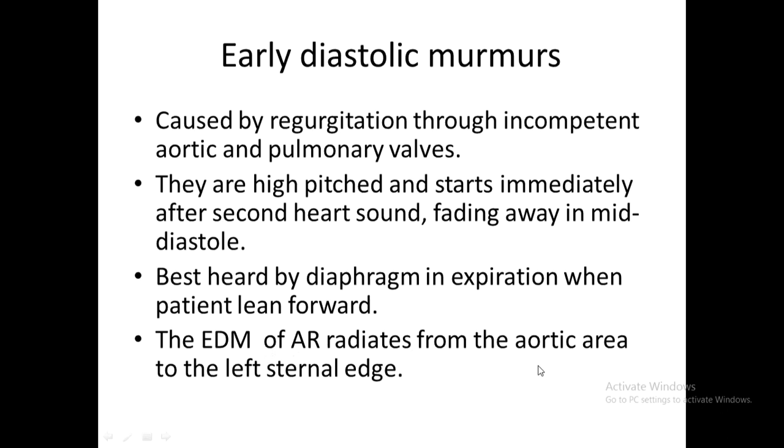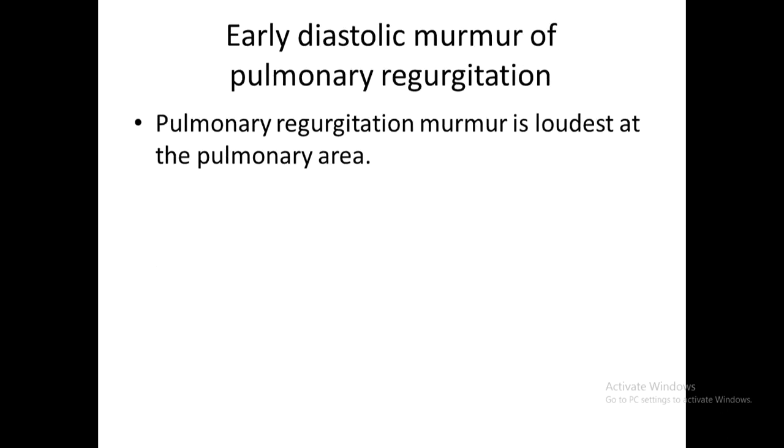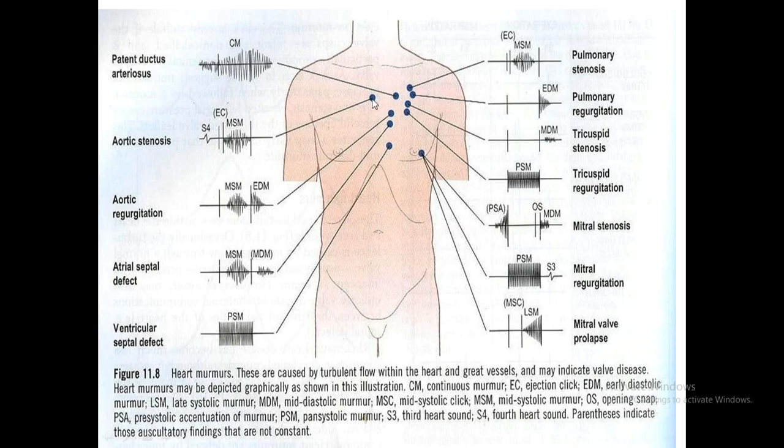So the EDM of AR radiates from the aortic area to the left sternal edge. See, the aortic area is this. This is the aortic area, this is the pulmonary area, this is the mitral area, and this is the tricuspid area.